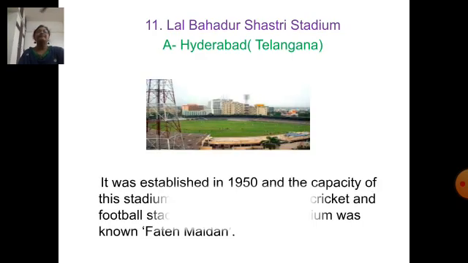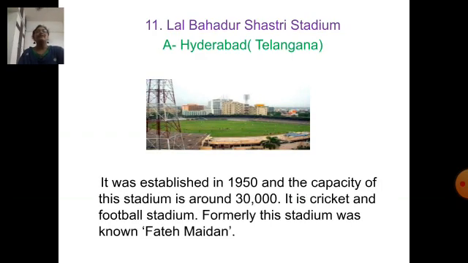It is located in Hyderabad in the state of Telangana. It was established in 1950 and the capacity of this stadium is around 30,000. It is a cricket and football stadium. Formerly, this stadium was known as Fateh Maidan.